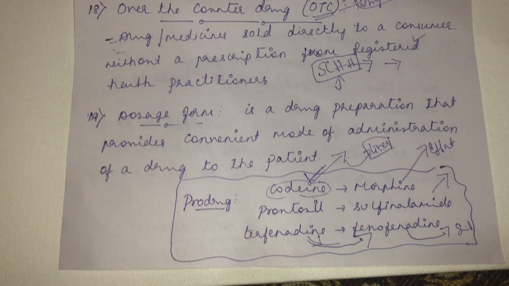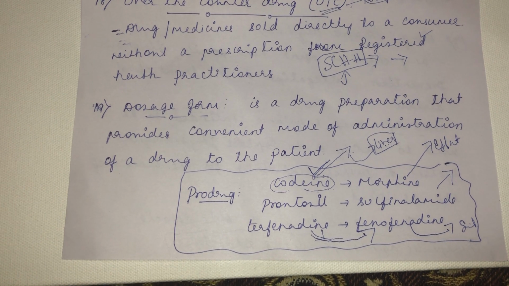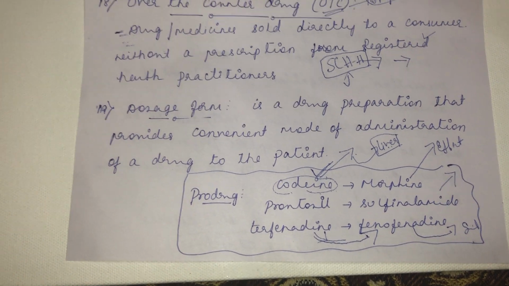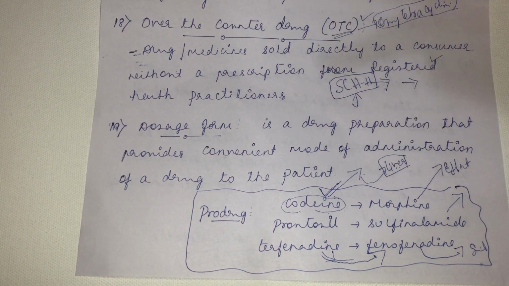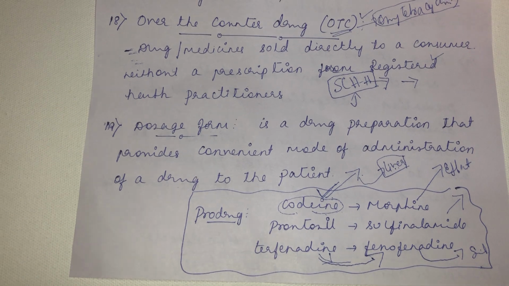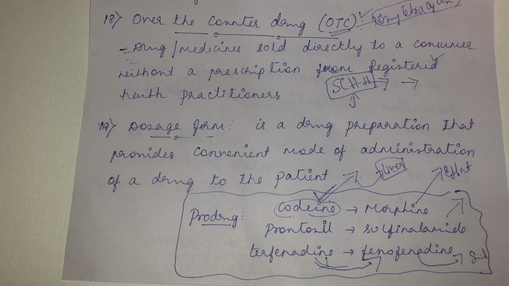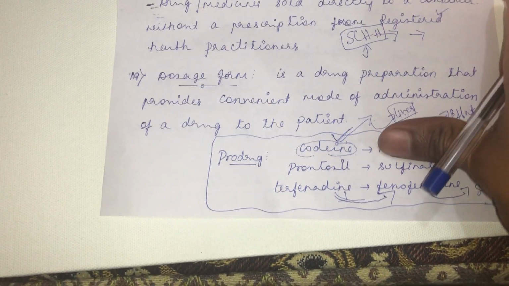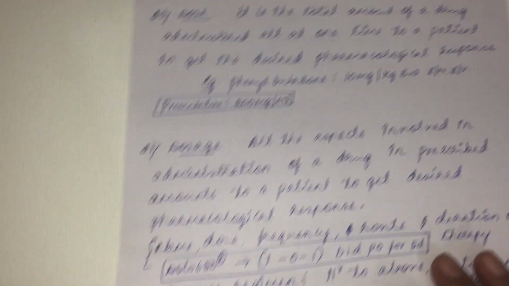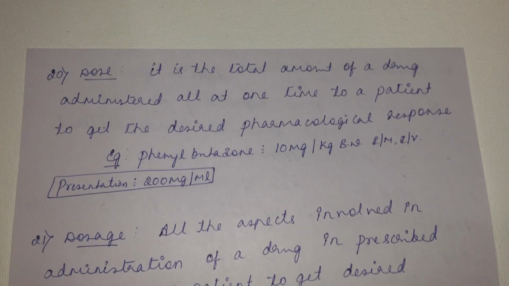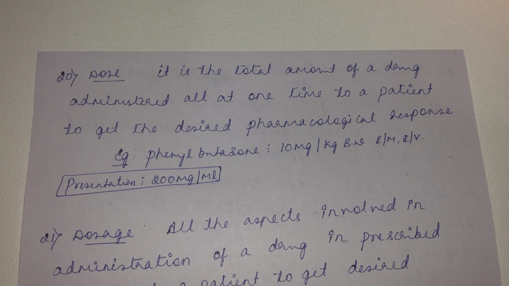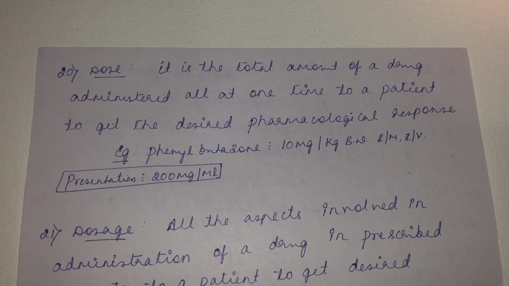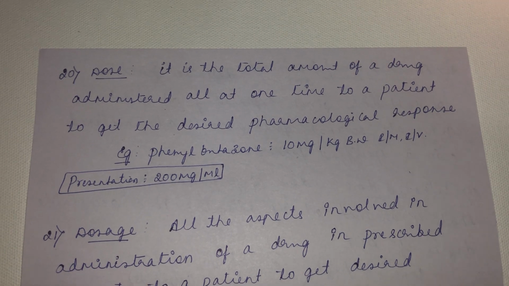Then dosage form. A dosage form is a drug preparation that provides a convenient mode of administration of a drug to the patient. If a drug is in tablet form, it is a tablet dosage form. If it is a syrup, that is one dosage form. An injection is one dosage form, which is convenient for the administration of the drug to the patient. We call it dosage form. Then the next term is the dose. What do you mean by the dose? Dose is the total amount of a drug that is administered all at one time to a patient to get the desired pharmacological response. That is the meaning of the dose.